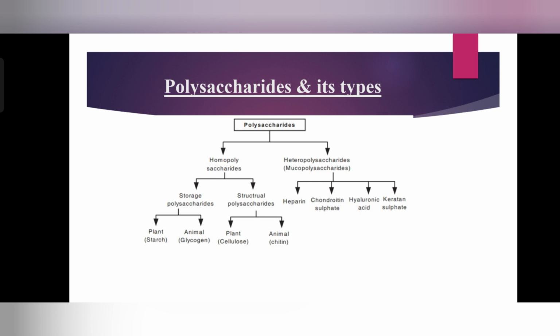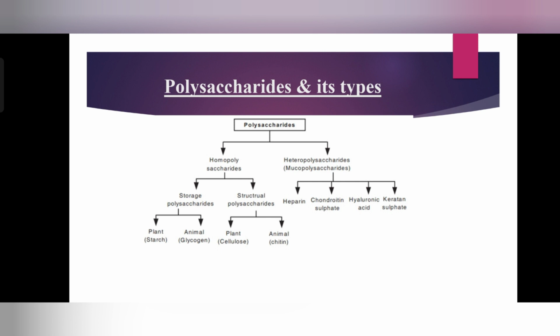Next we will talk about chitin. Chitin is a linear homopolysaccharide composed of N-acetyl D-glucosamine residues, which are joined by beta-1,4 glycosidic bonds. So what is the difference in its chemical formula? The only chemical difference from cellulose is the replacement of the hydroxyl group at C2 with an acetylated amino group.